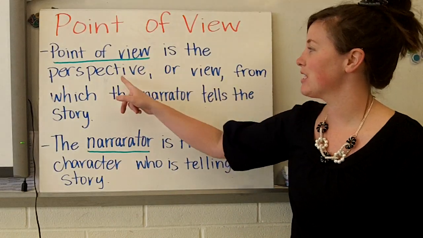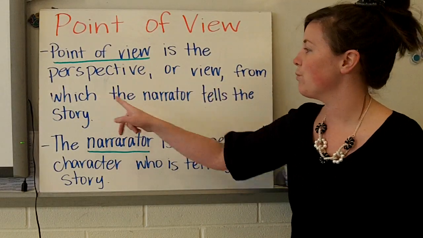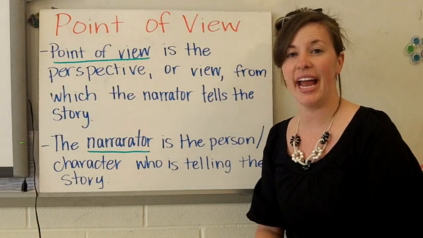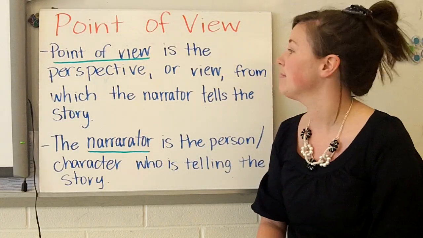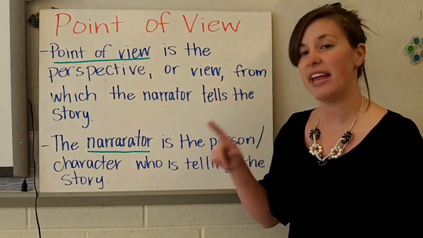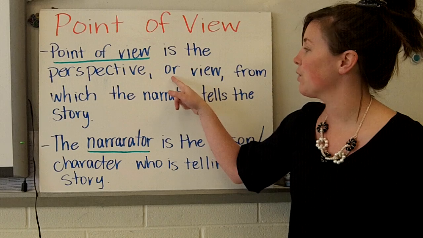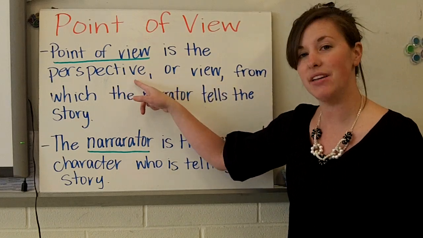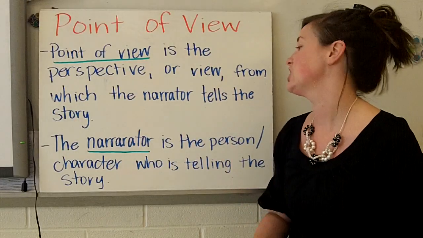Point of view is the perspective or view from which the narrator tells the story. This just means figuring out who is telling the story. And just remember, perspective just means view. You can figure that out because there's a comma, the word or, and then the word view behind it. So it's letting you know that perspective and view are synonyms for each other.